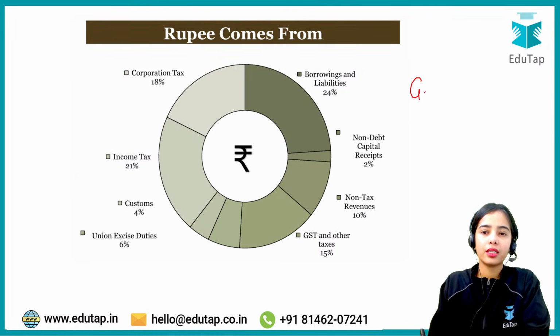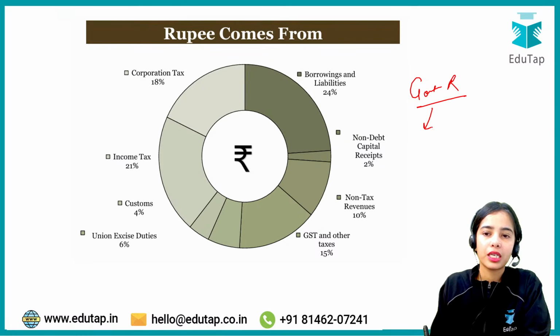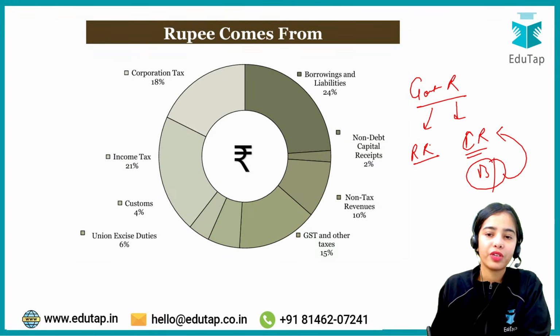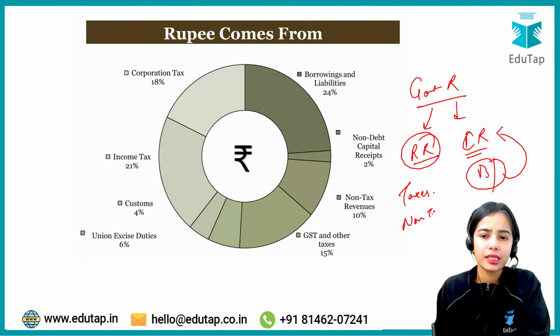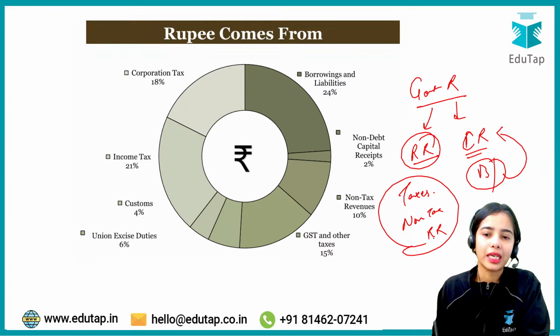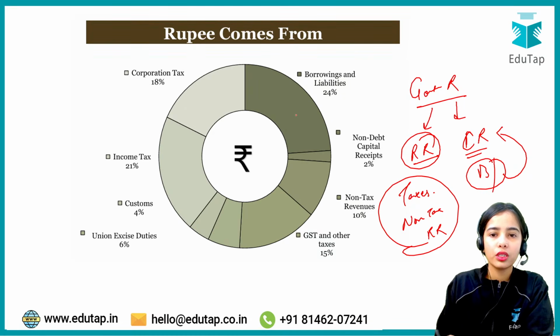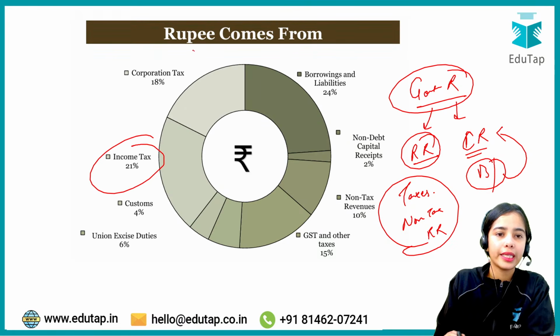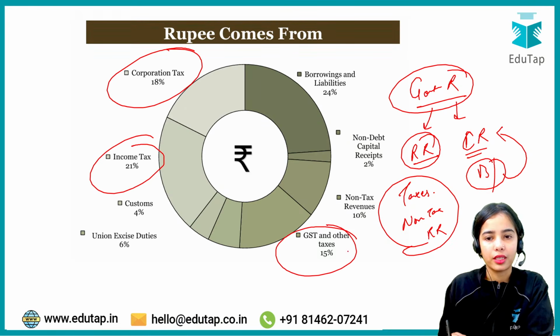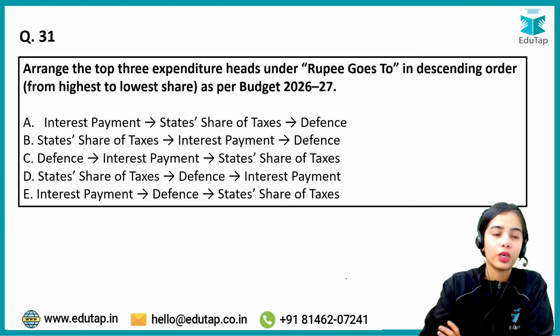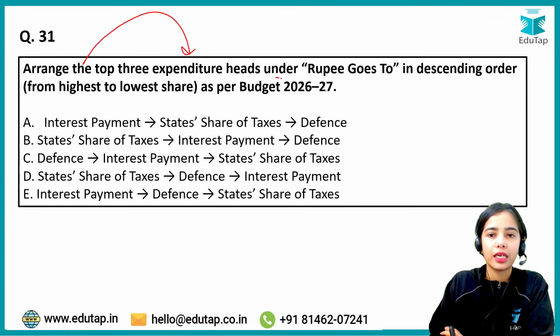Okay. And under the government receipts, there are the revenue receipts and there are the capital receipts. So borrowings, liabilities, all of this comes under capital receipts, while the revenue receipts consist of the taxes and the non-tax revenue receipts that are regular receipts. So the highest taxes that the government has received is the income tax, then corporation tax, then the GST and other tax.